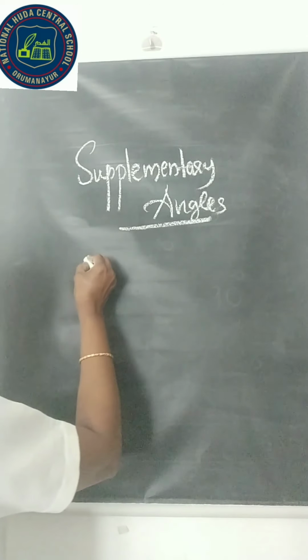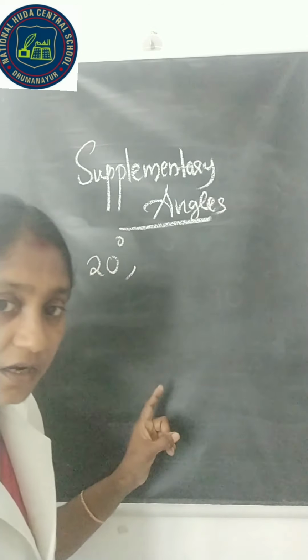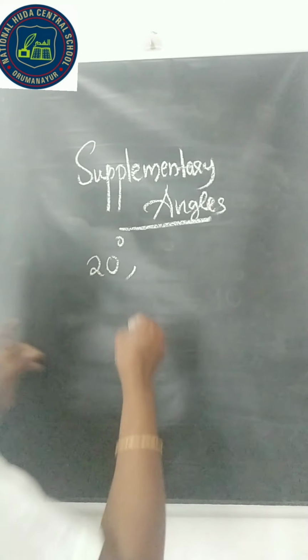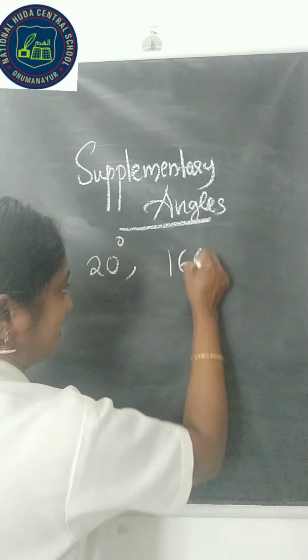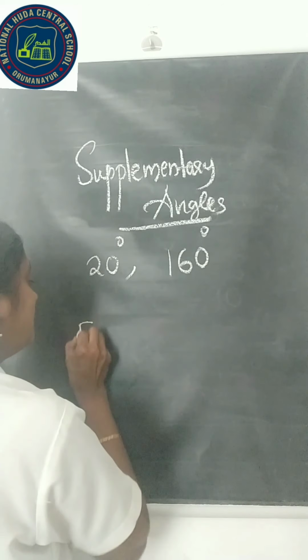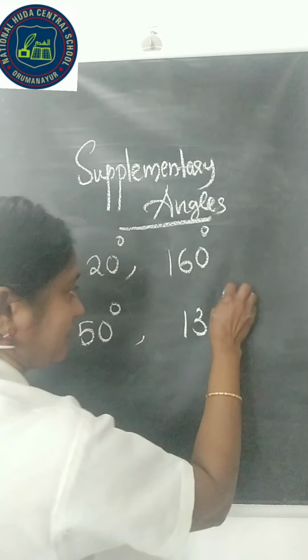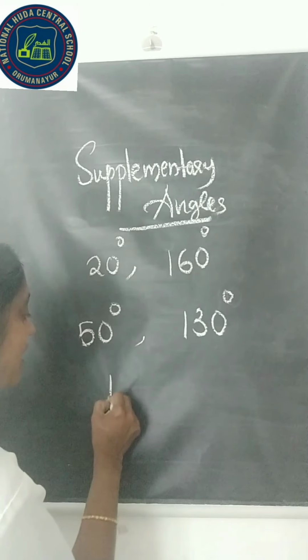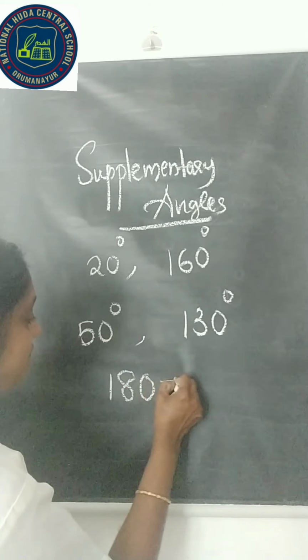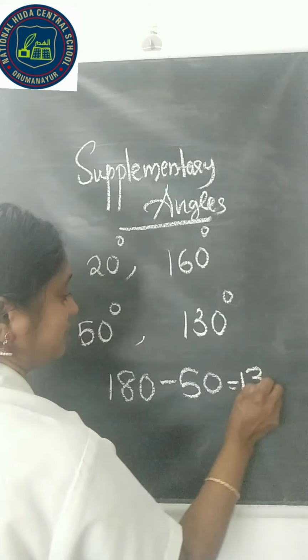Therefore, if one angle is 20 degree, the supplementary angle of this 20 degree is 160 degree. And supplementary angle of 50 degree is 130 degree. How is it coming? We can subtract 50 degree from 180 degree. Therefore, we will get 130 degree.